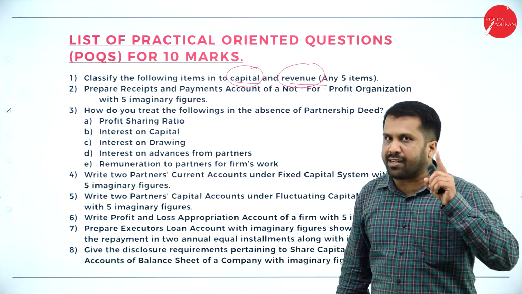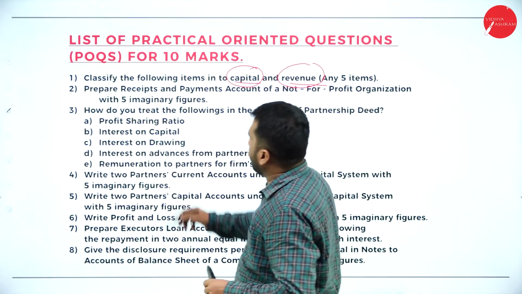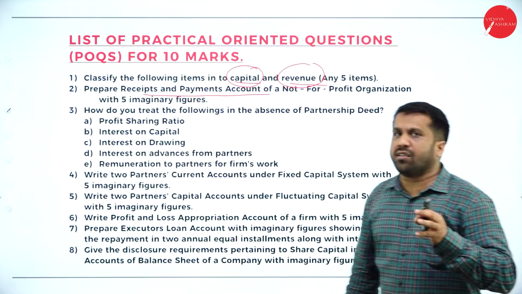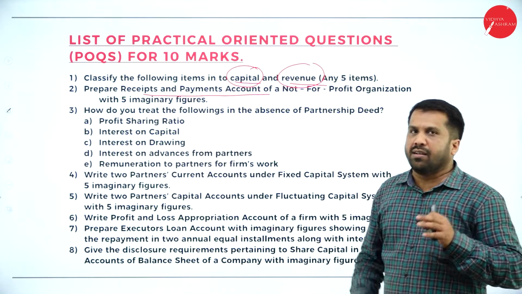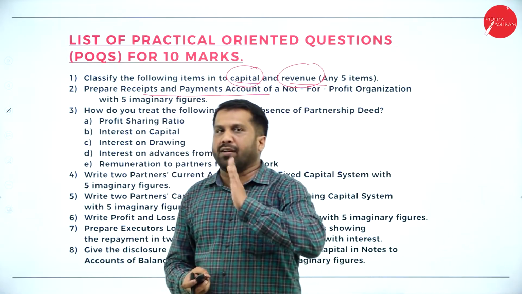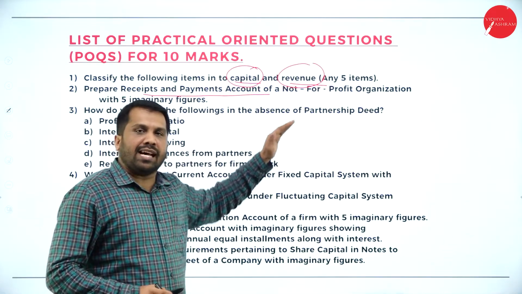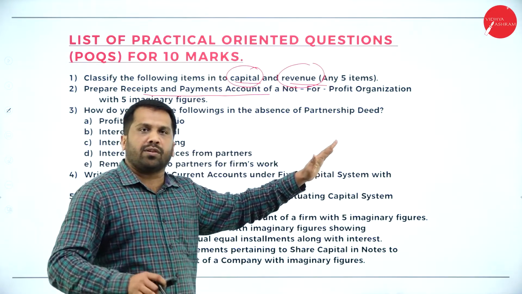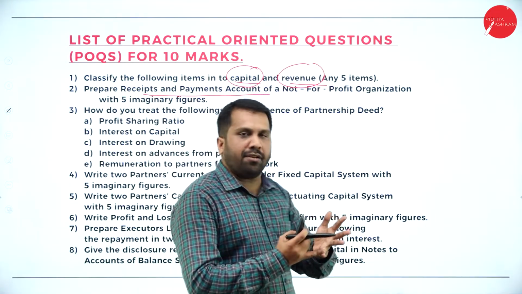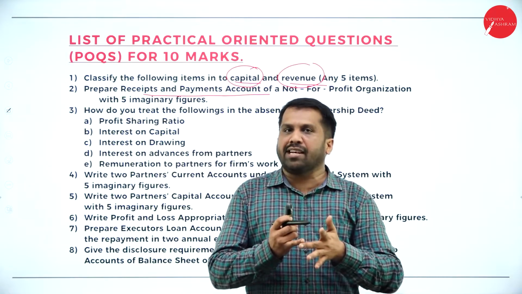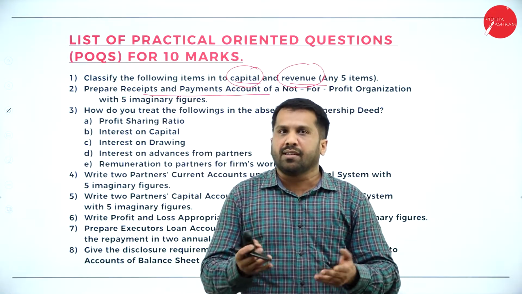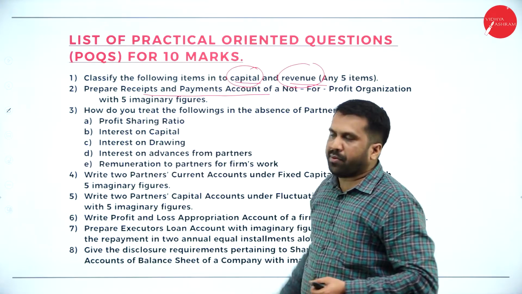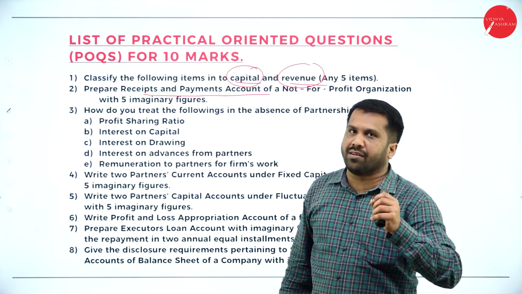So one question is done out of 8. Second one, prepare receipt and payment account. It is nothing but your cash book. Simple one. Receipt amount, payment amount. Under receipt: salary received, rent received, commission received, subscription received. Payment side: salary paid, rent paid, traveling expenses. Close that with opening cash balance and closing cash balance. You are done with the receipt and payment account. Within 2 minutes you can learn.